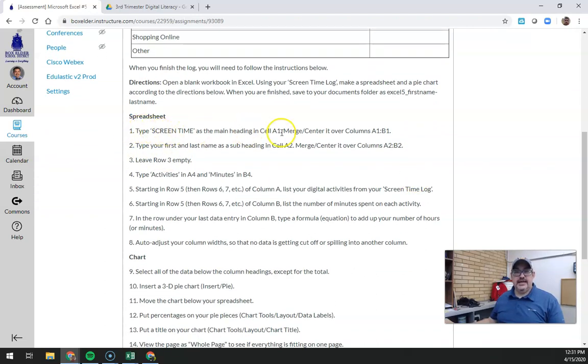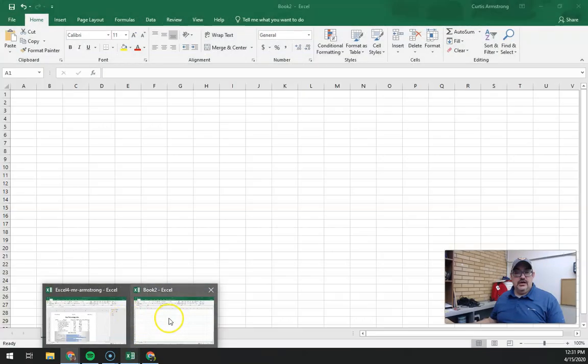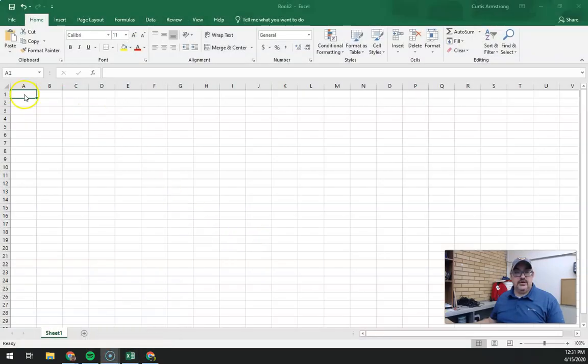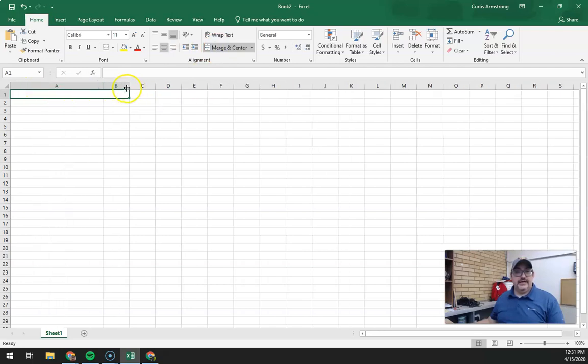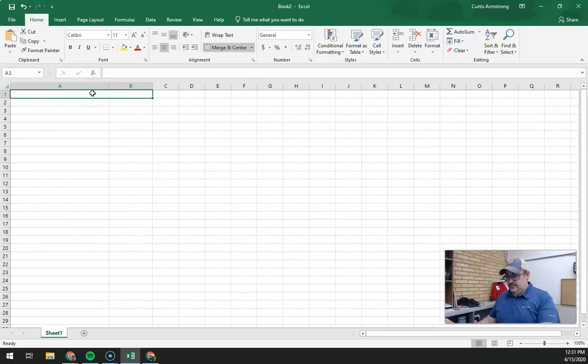So in the main heading, cell A1, we're going to type in screen time, and we're going to merge and center. So we're going to merge and center A1 and B1. I'm going to click and highlight over, merge and center, and I'm going to manually drag these out a little bit to make them a little bigger. So A1 and B1, I'm going to type in screen time. That is centered.